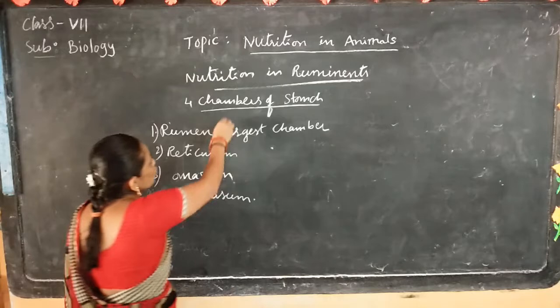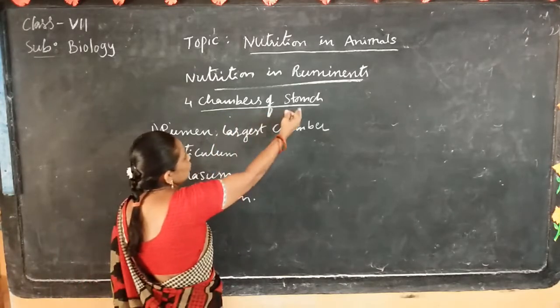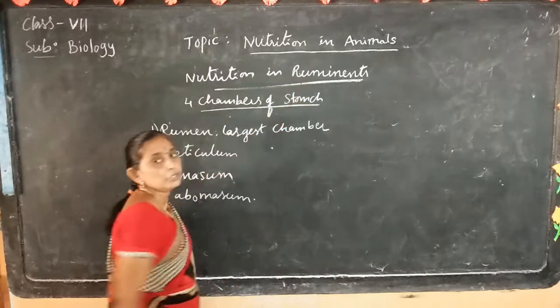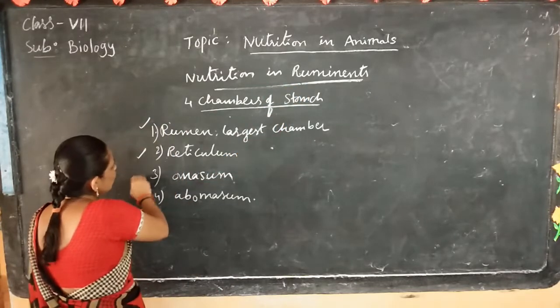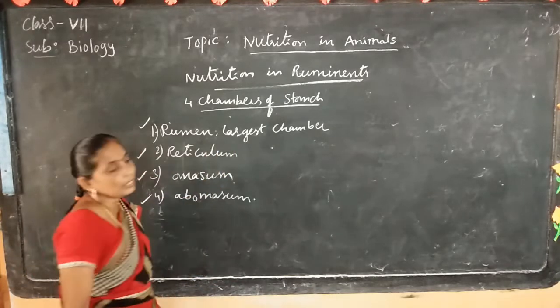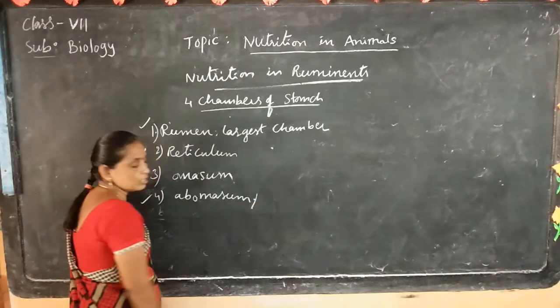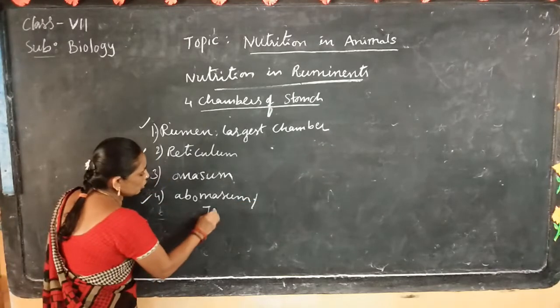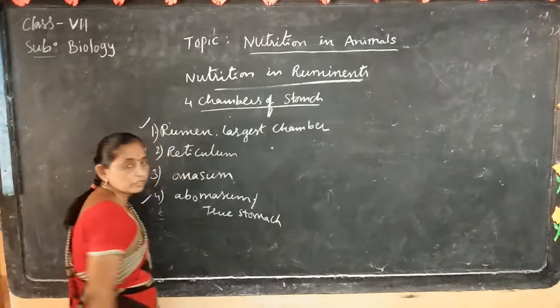These are the 4 chambers of the stomach present in ruminants. Rumen is called the largest chamber in the stomach. Abomasum is otherwise called the true stomach.